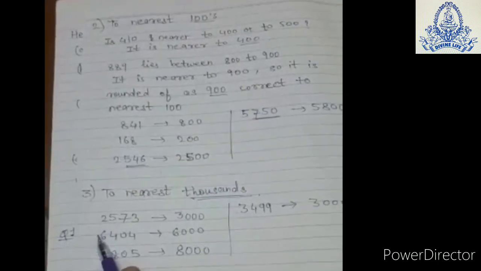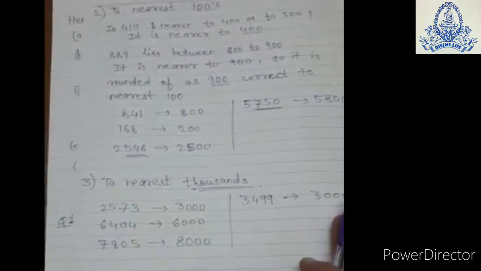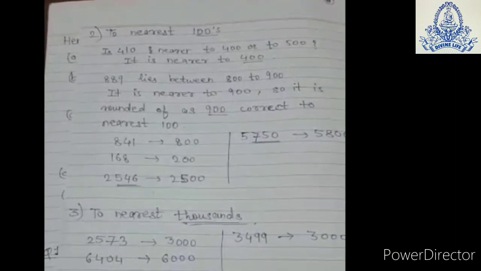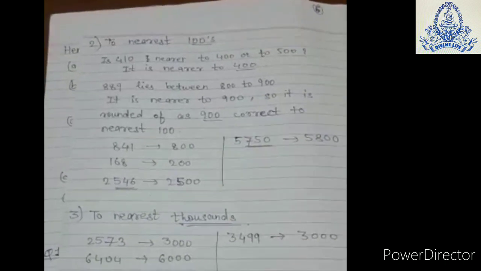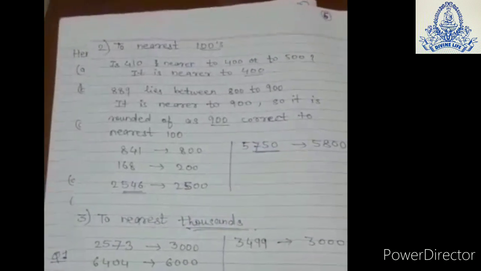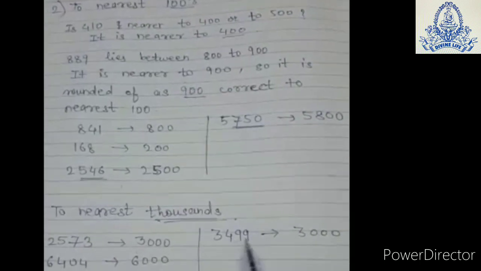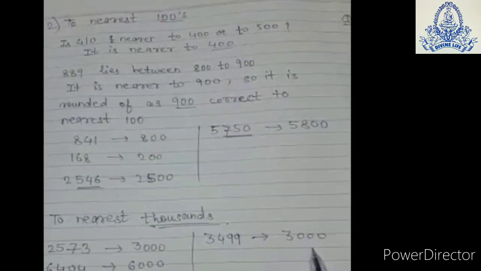See this 6404. So nearest thousand will be 6000. Now see this 7805. 7805 means it is nearer to 8000. Right? Now see this 3499. It is nearer to 3000.